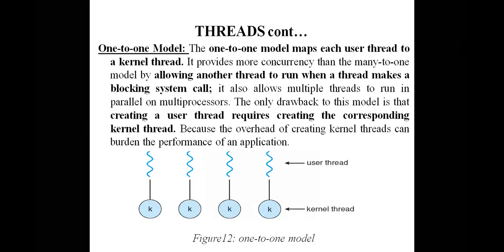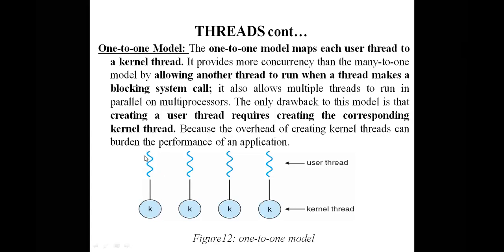And what about one to one? In order to avoid such a problem, we go for the next variety. That is, for every user level thread, there is a kernel thread. First user level thread and next kernel thread. Like that, each and every user level thread is assigned to an individual kernel thread. So in this particular model, we can avoid the previous problem. What is the previous problem?